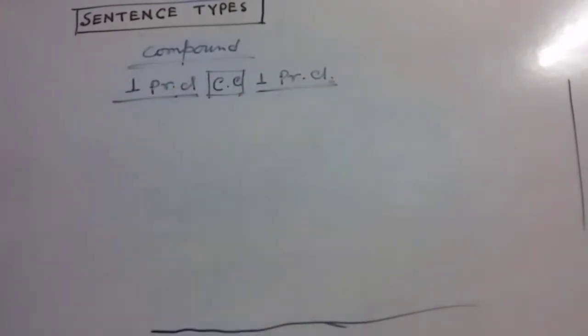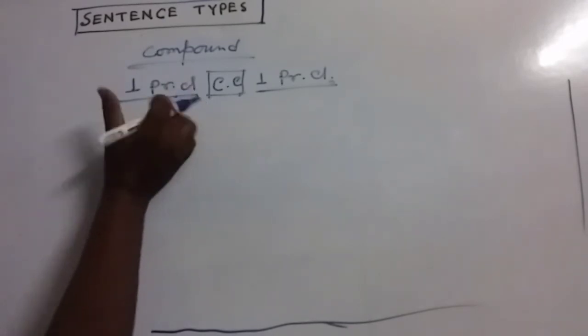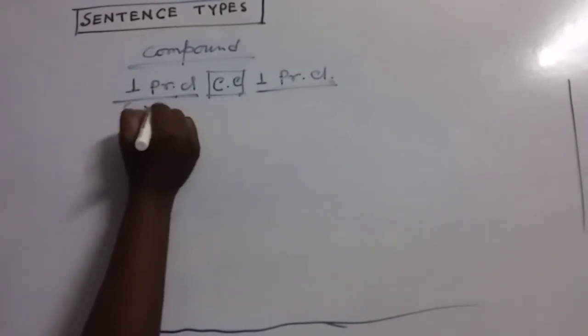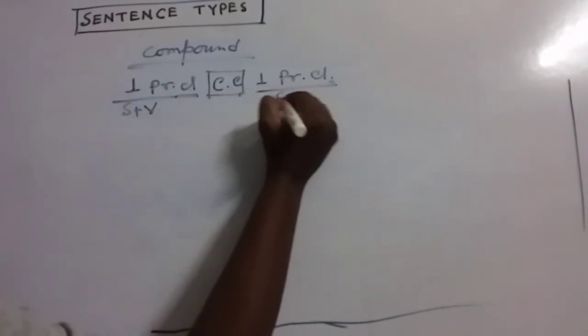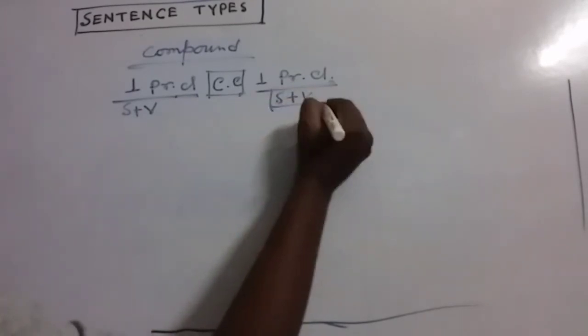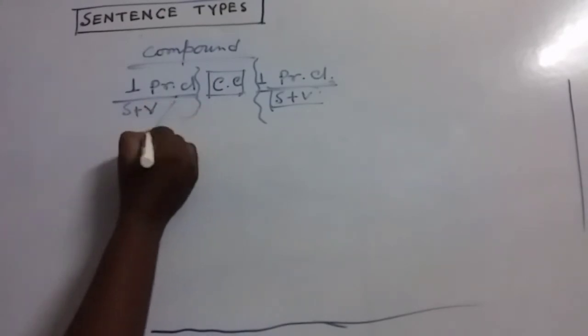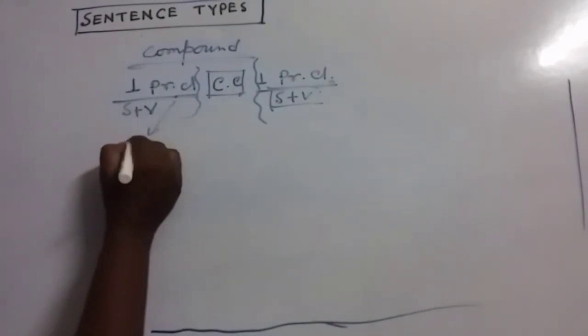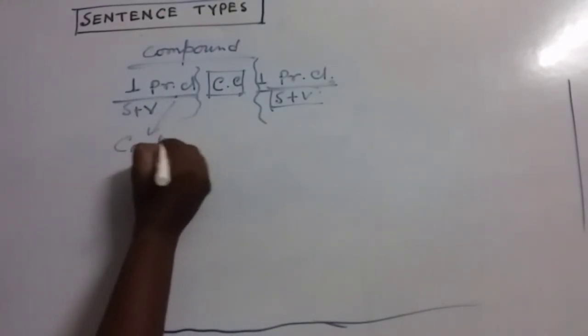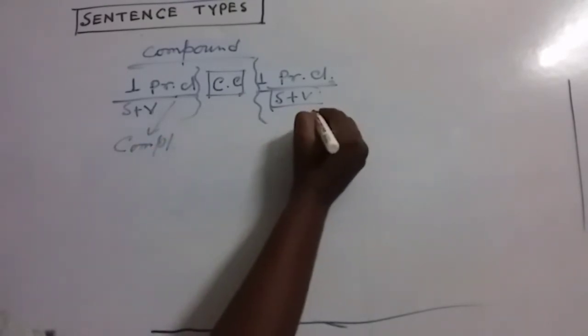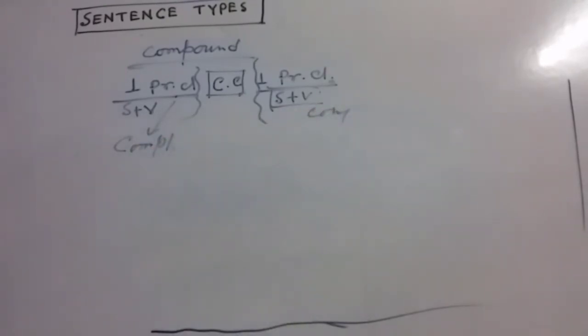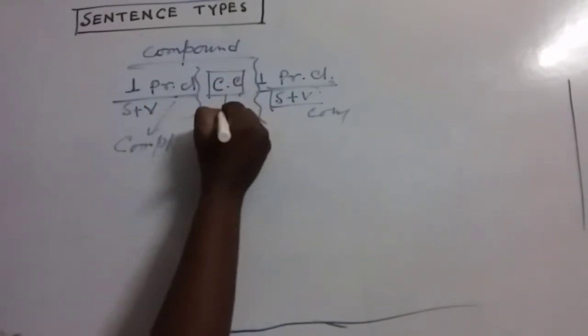Now, my dear friends, you can understand the meaning of this part. Principal clause, principal clause. That means there must be a subject and verb, and here also there must be a subject and verb. That means both of these parts are not dependent. They can convey a complete sense. This part also can convey a complete sense. My dear friends, you can understand this structure. Now, what is a coordinating conjunction?